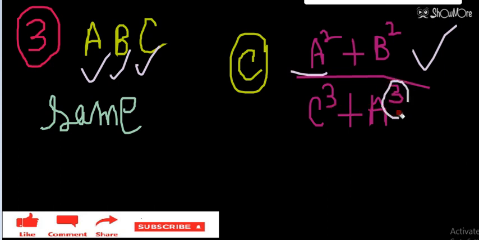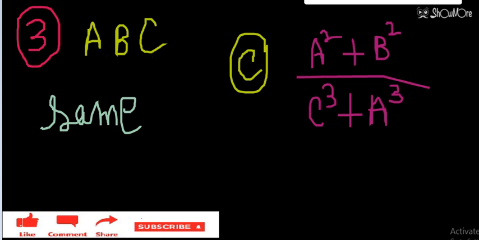So C has the same dimension as A, power 3. So this is giving me a meaningful relation. This relation is meaningful. We cannot say that this is not possible. So option C is also possible. Option number D will be left. So obviously option number D will be the right answer. But we have to discuss it. So let's discuss option number D now.